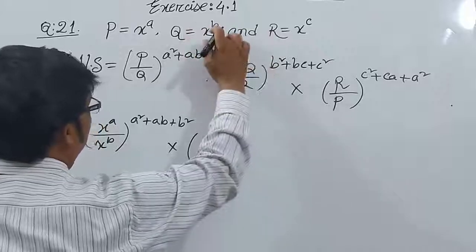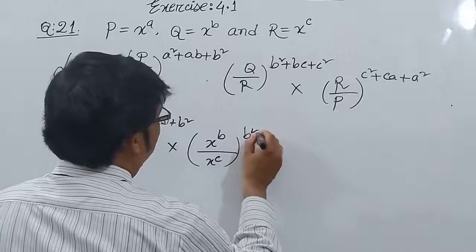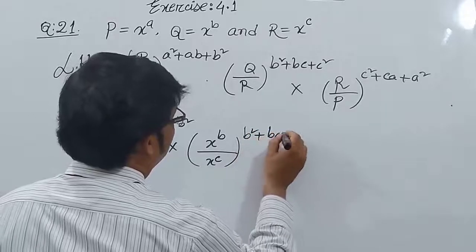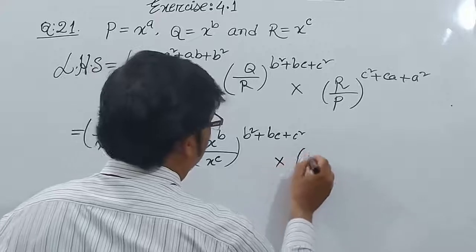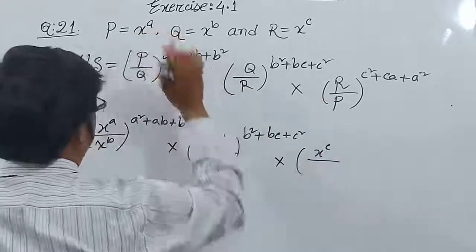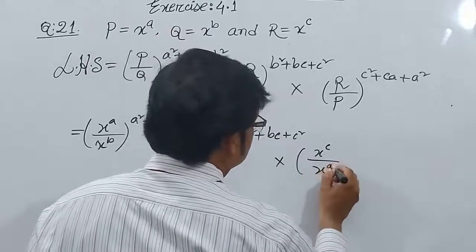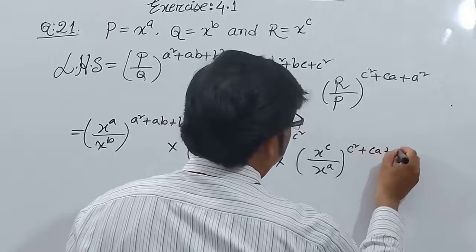So (x^a / x^b) to the power a² + ab + b², multiplied by (x^b / x^c) to the power b² + bc + c², and multiplied by (x^c / x^a) to the power c² + ca + a².